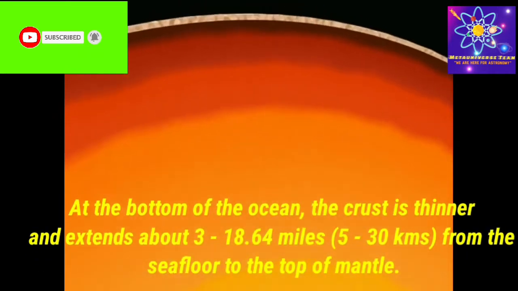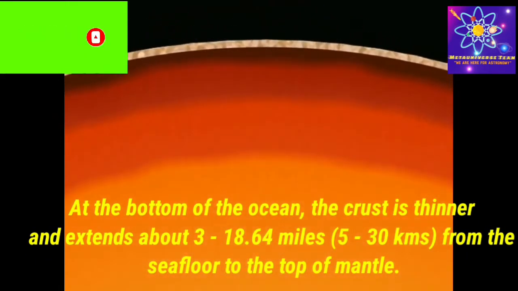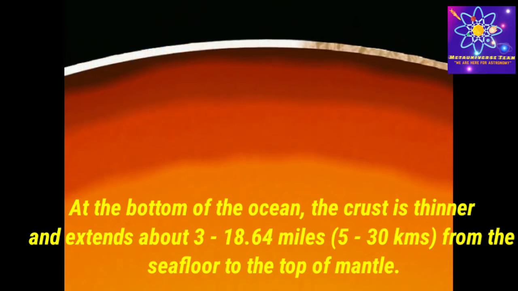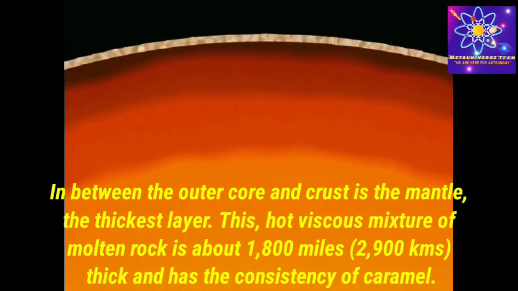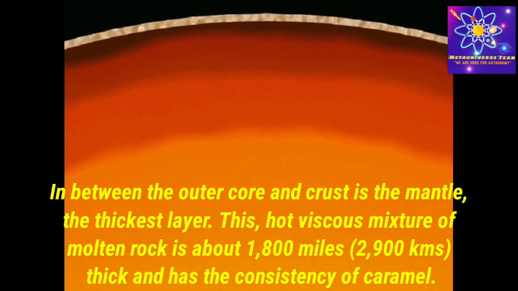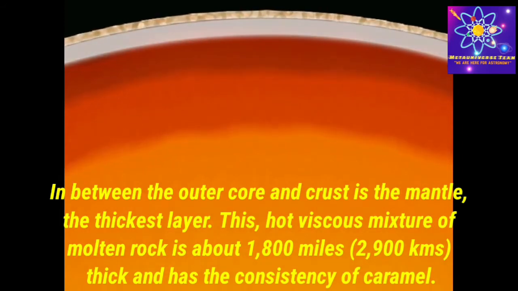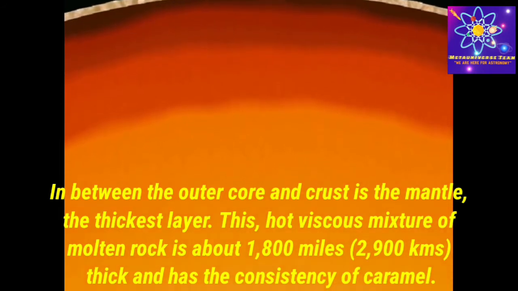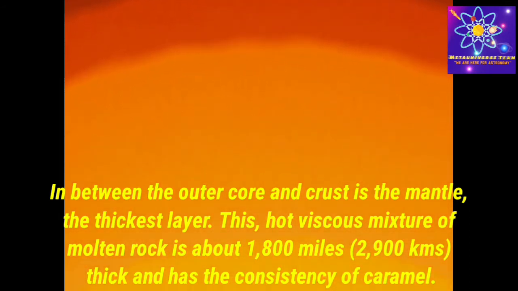At the bottom of the ocean, the crust is thinner and extends about 3 to 18.64 miles, 5 to 30 kilometers, from the seafloor to the top of the mantle. In between the outer core and crust is the mantle, the thickest layer. This hot, viscous mixture of molten rock is about 1,800 miles, 2,900 kilometers, thick and has the consistency of caramel.